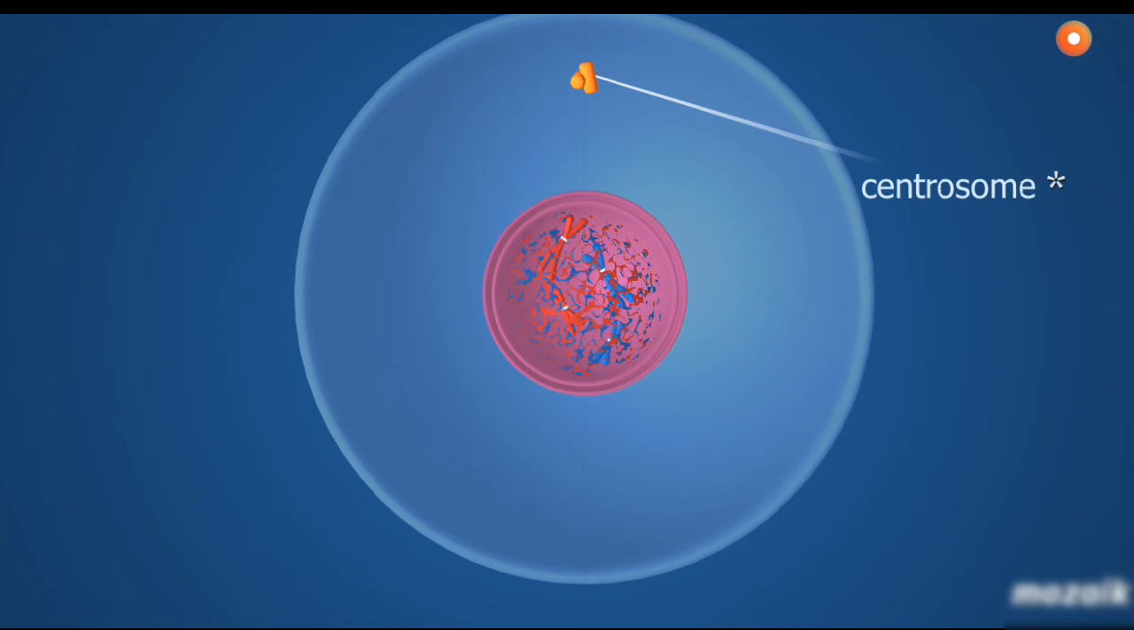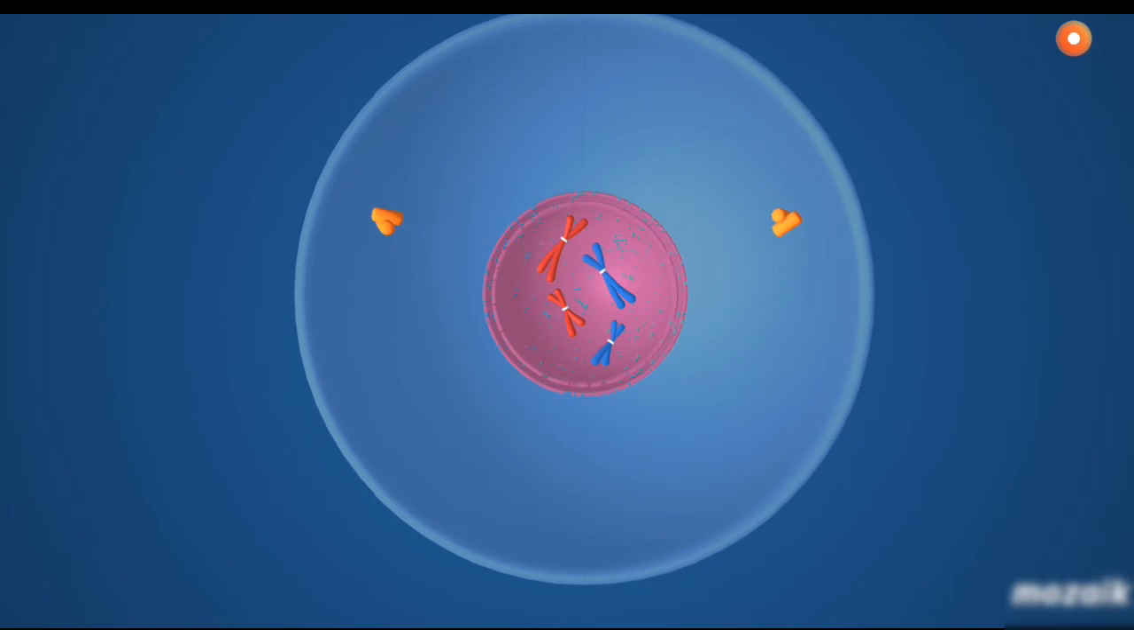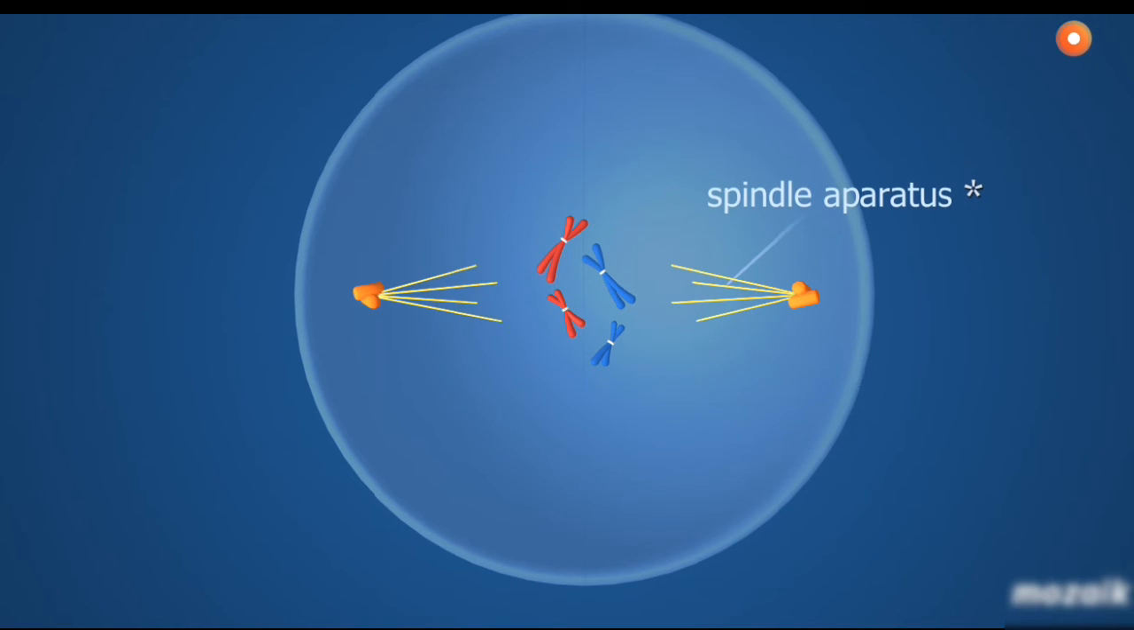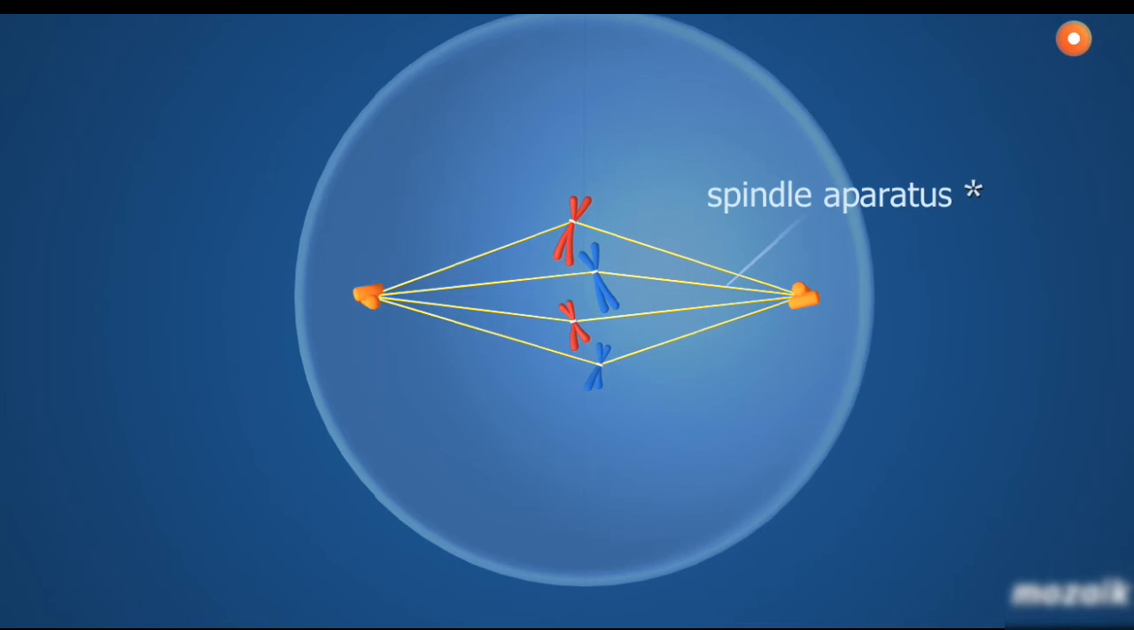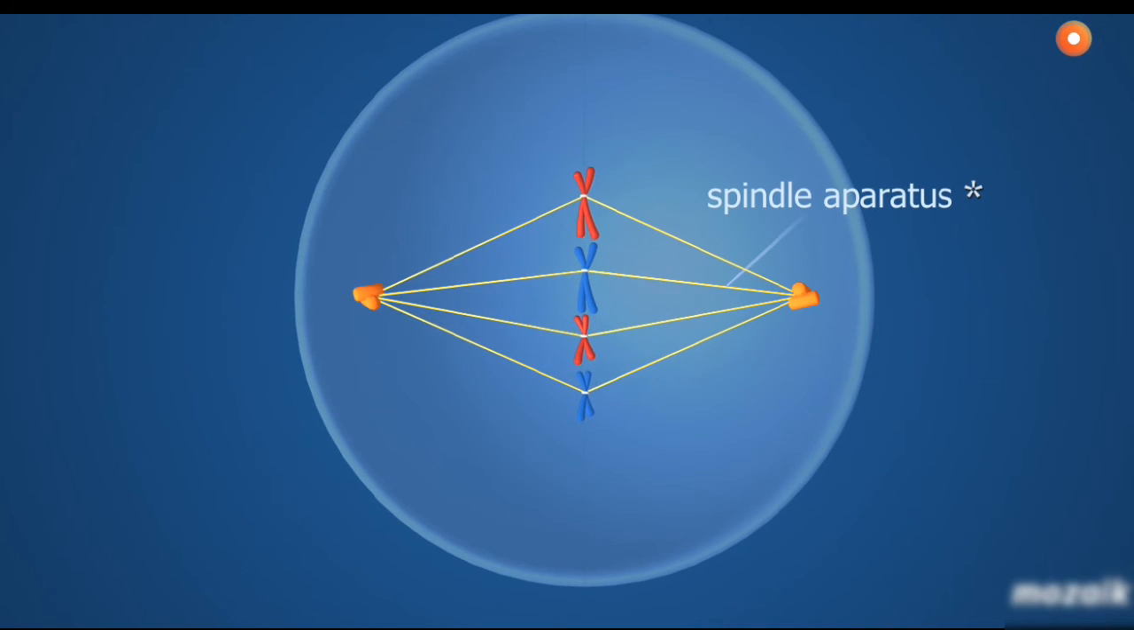In the metaphase, the nuclear membrane breaks down. The spindle apparatus is formed. Then the chromosomes line up along the equatorial plane of the cell. In the anaphase, chromosomes split into chromatids, forming chromosomes with one chromatid, which then move towards the opposite poles of the cell.